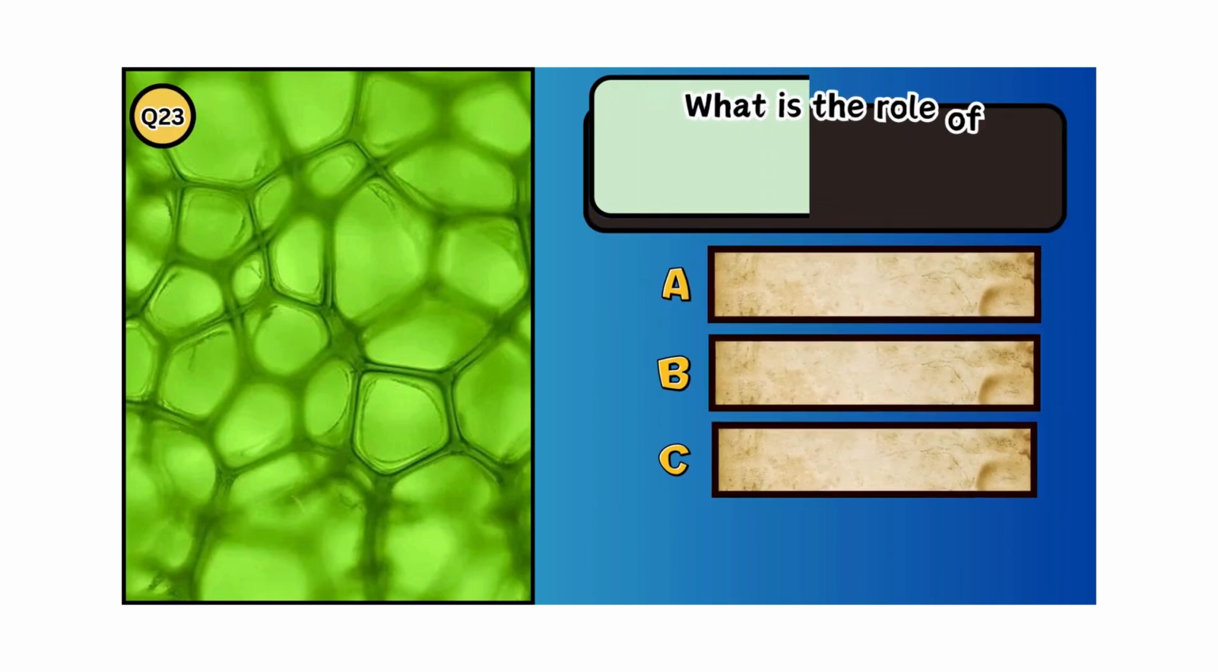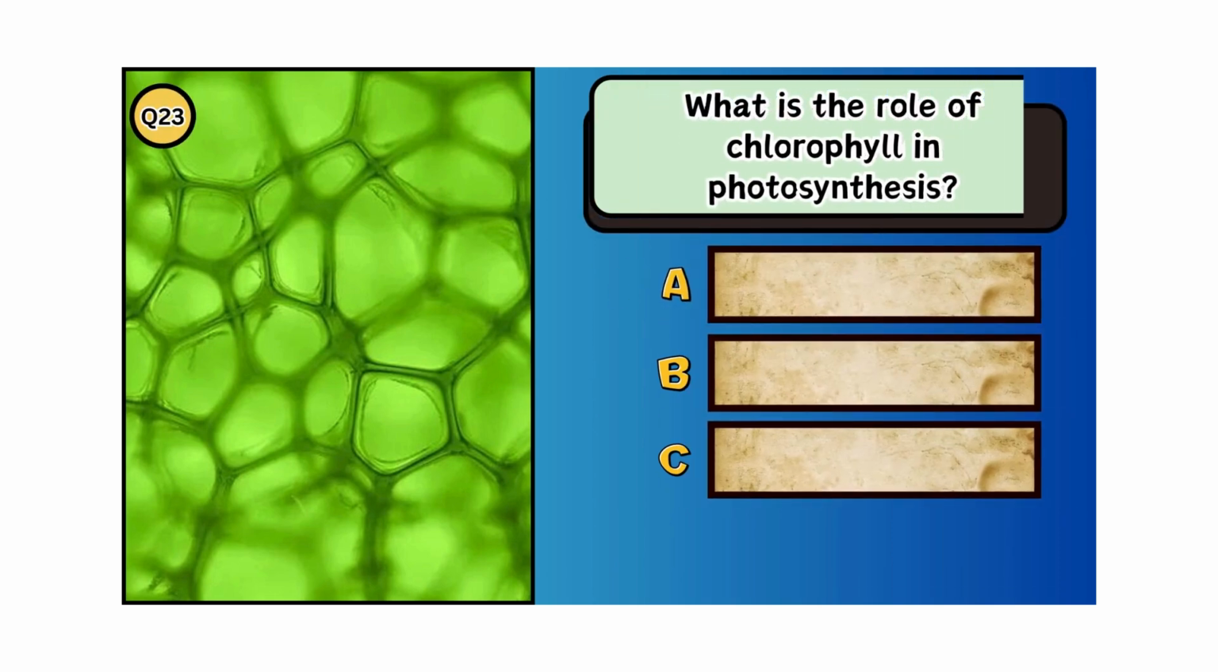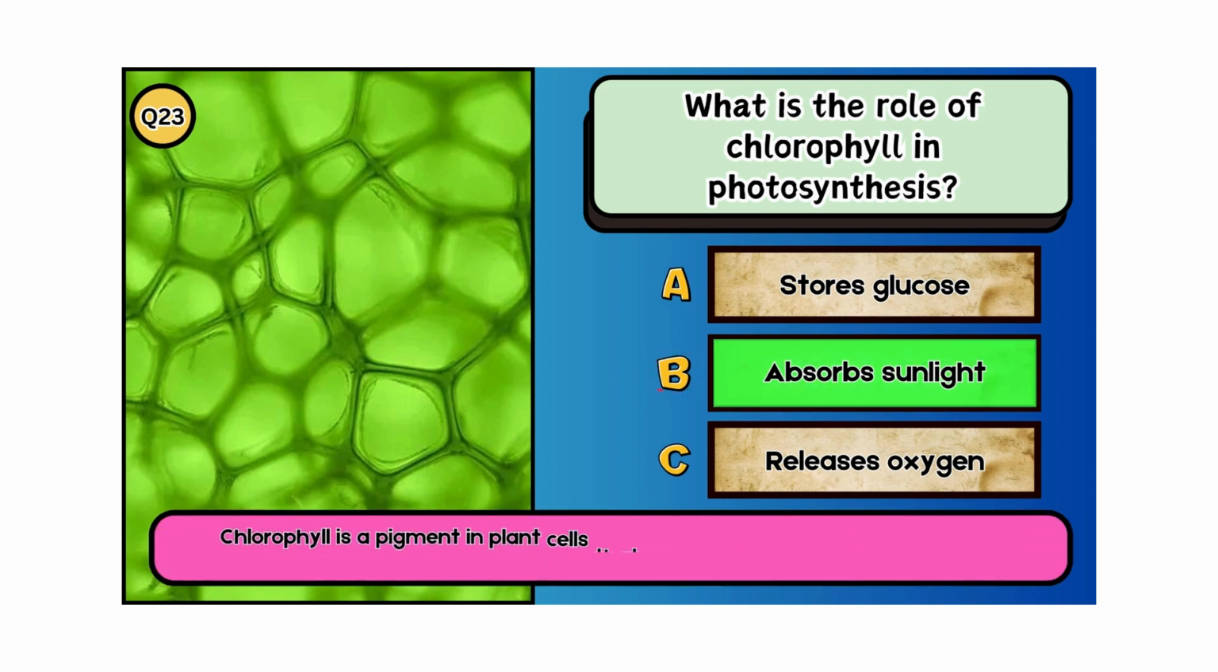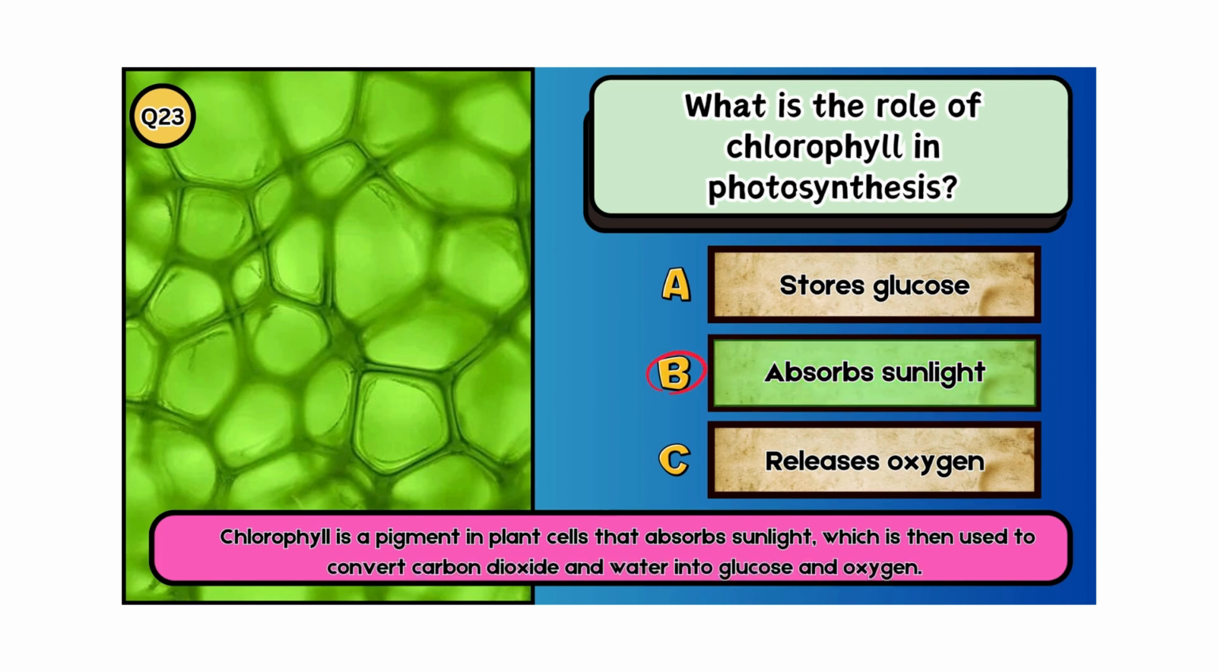What is the role of chlorophyll in photosynthesis? A. Stores glucose. B. Absorbs sunlight. C. Releases oxygen. The answer is B. Absorbs sunlight. Chlorophyll is a pigment in plant cells that absorbs sunlight, which is then used to convert carbon dioxide and water into glucose and oxygen.